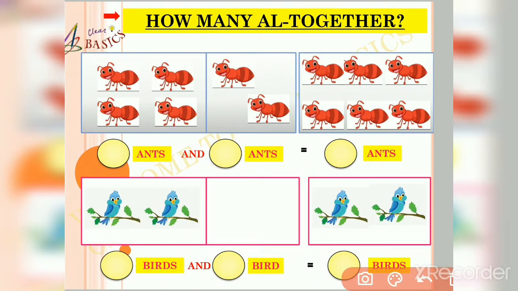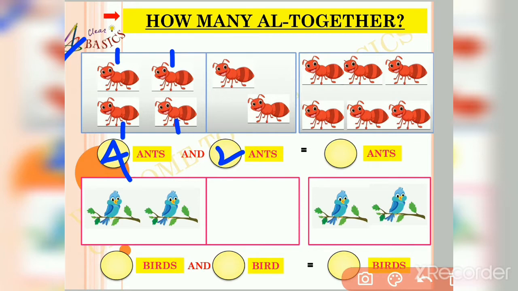Friends, observe the picture carefully. In the first box, there are 1, 2, 3, 4. So, in the first box, there are 4 ants. And after some time, 2 more ants join them.